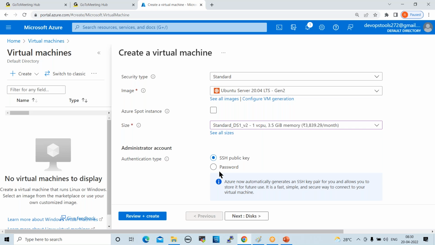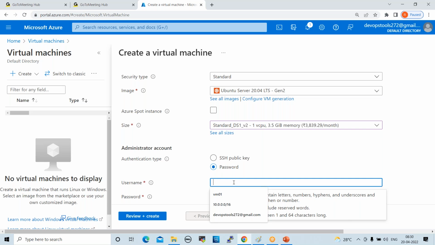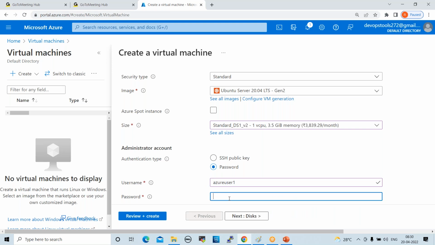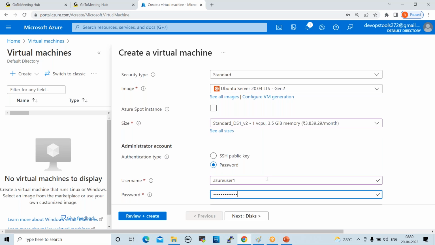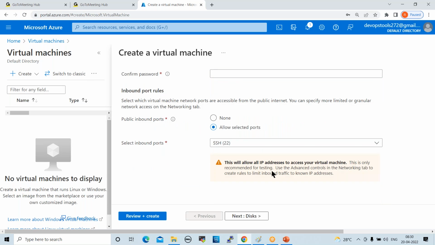But I want to select password only. Click on password. Name of your username you can create here. Azure user 1. Password. Custom password. So this port should be open, port 22. Otherwise, we cannot connect to our server, right?